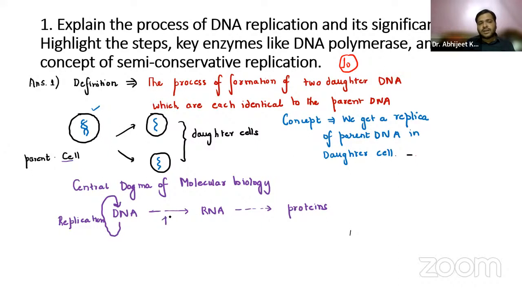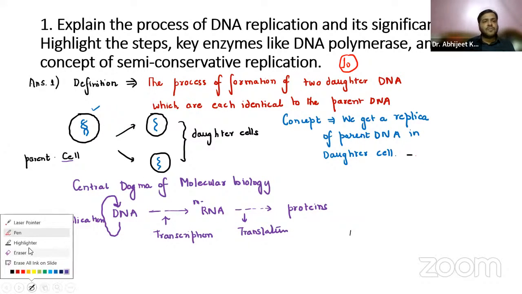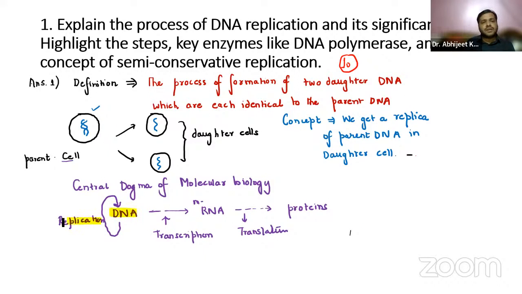From DNA to RNA, and especially the mRNA, it is called transcription. And from mRNA to protein, it is called translation. So our point of discussion is from DNA, we are making DNA only from the parent. Basically, the daughter cells are containing the DNA only, right? So that is the concept.